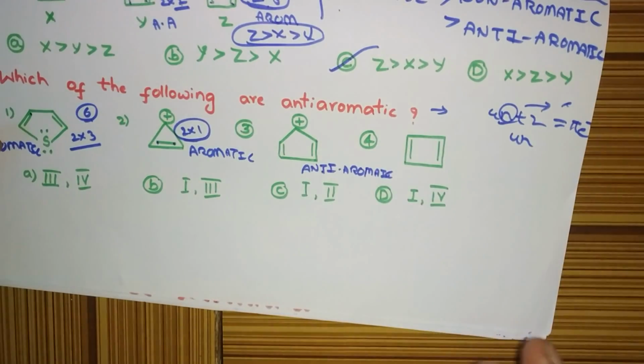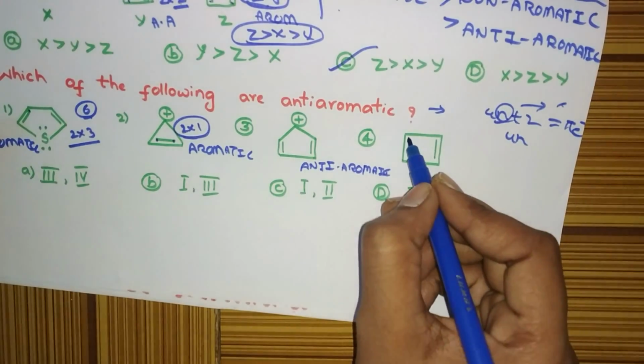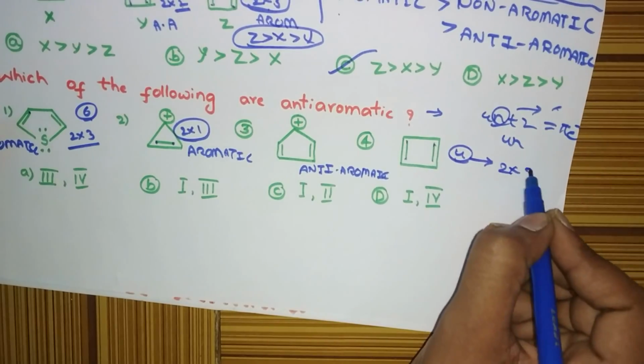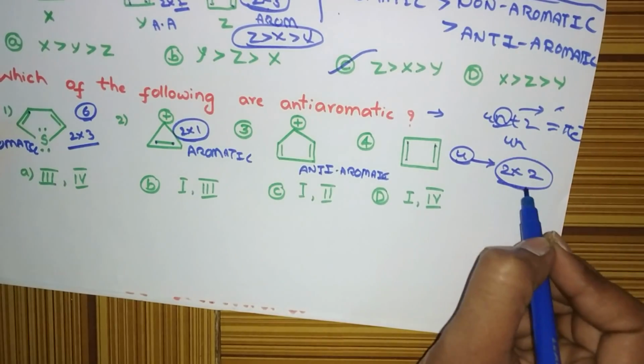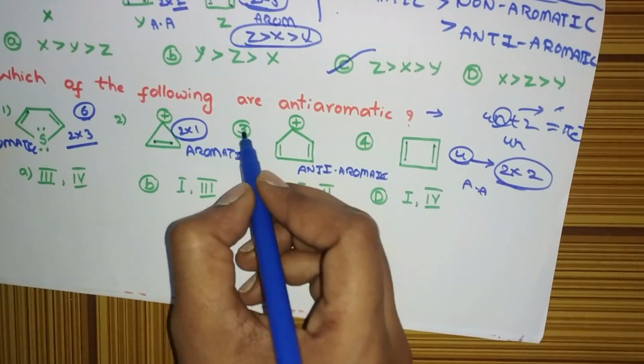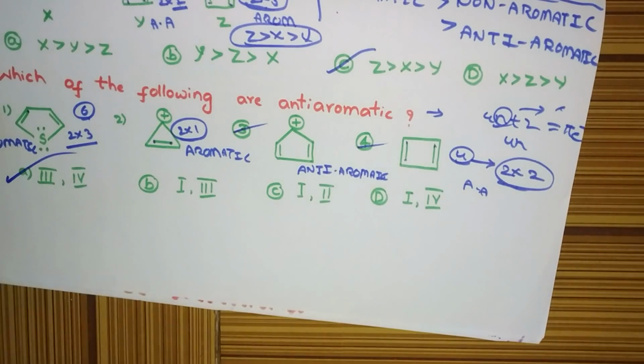Okay. Now see this question. 1, 2, 3, 4. 4 electrons are there. 4 we can write as even multiple of 2. So yes, this is anti-aromatic. Right? So 3 and 4 are anti-aromatic compounds. Look at the options. First one is the correct option.